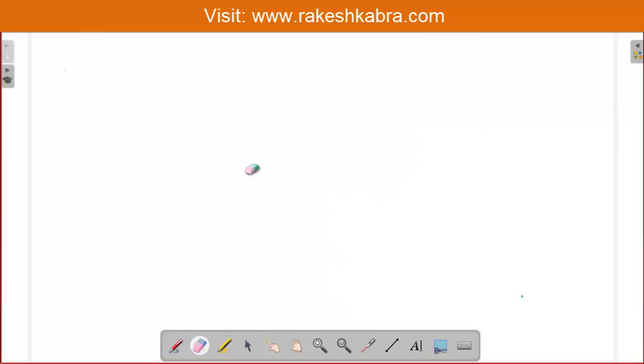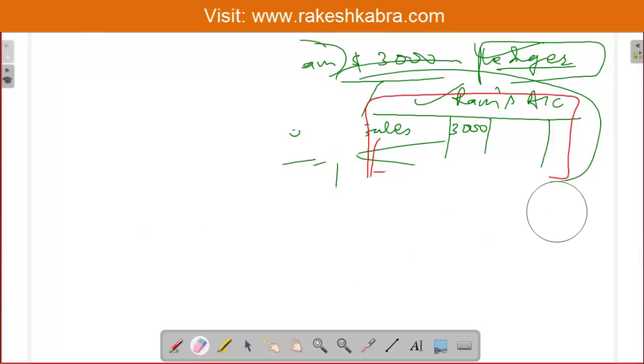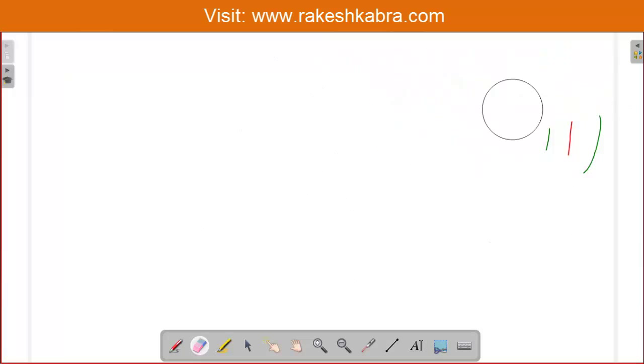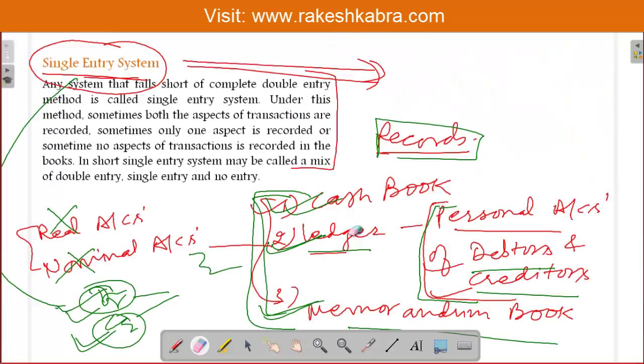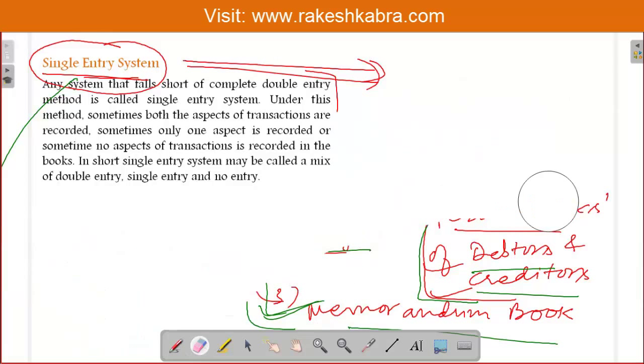Now there is a question: why are we not maintaining all records? We should maintain all records. If we want our records to be complete, then we have to maintain all the records. Why are we maintaining fewer records, only a few records? This is a big question. So what is the reason?